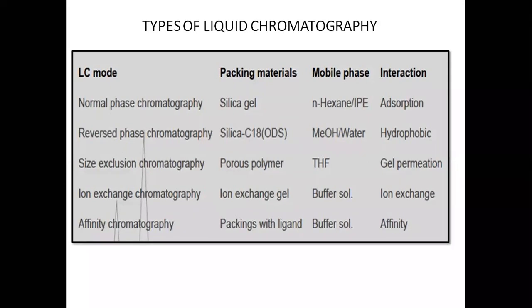And in case of reverse phase chromatography, the packing material is ODS or silica C18, that is octadecylsilane, which is itself an organic component, and therefore your stationary phase becomes organic, and the mobile phase is a mixture of methanol and water. Therefore the interaction is now more of hydrophobic versus hydrophilic, and the separation occurs on the basis of partition or relative solubilities, whatever you say.